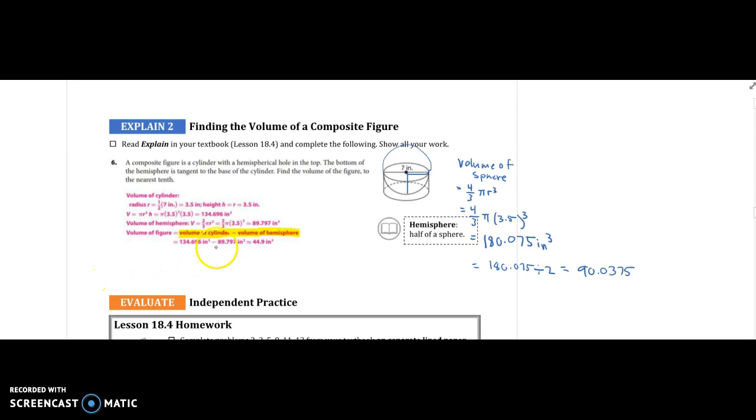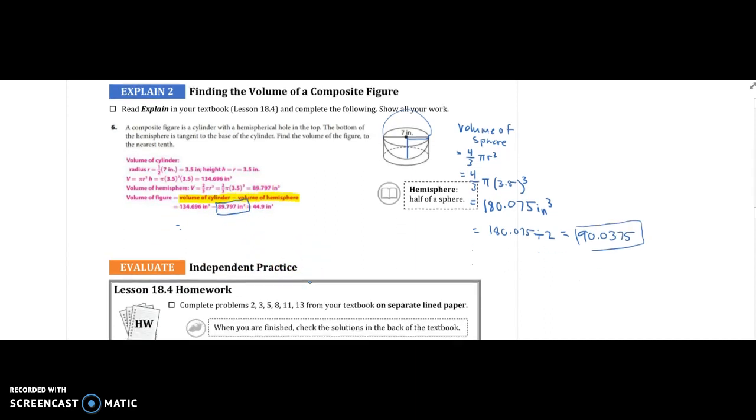And here they got 89.797, probably because they didn't round pi to 3.14, but they actually used pi in a calculator, and it gave them a more accurate number. That's okay. Ours ended up being 90.0375 for the volume of the hemisphere. Now we subtract those two numbers and get 44.9 inches to the third.